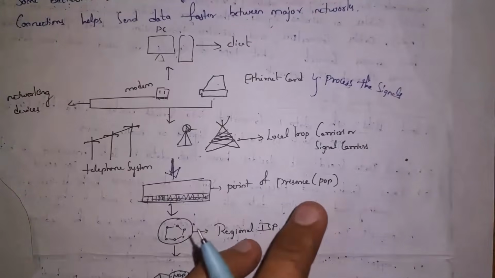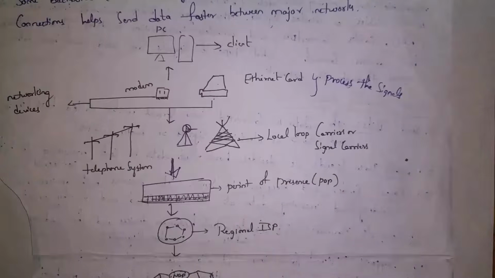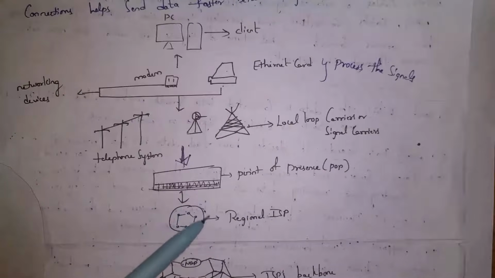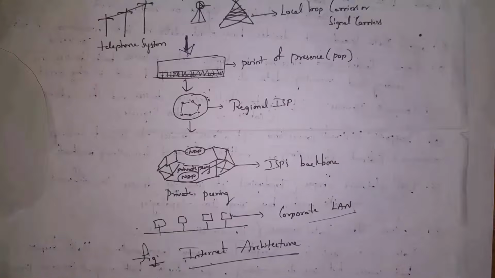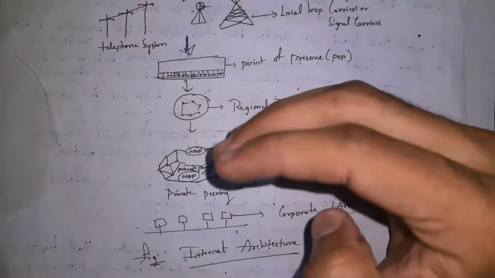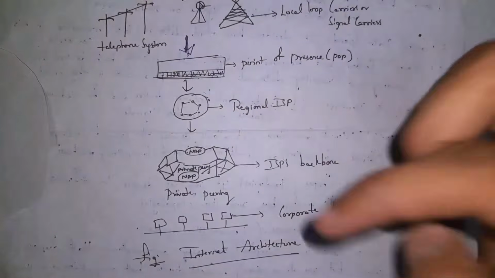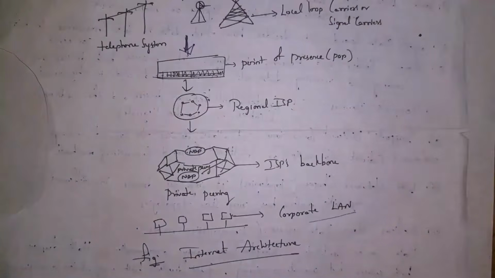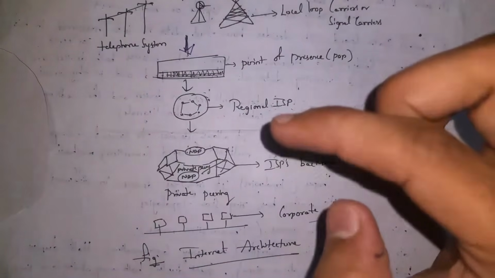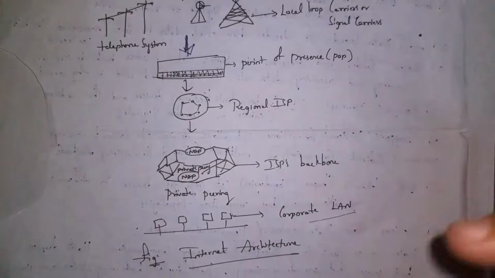So POP is nothing but whenever our signal first enters the internet service provider region, we call it as point of presence. From this, our request is searched in internet service provider region. If our request is available, then directly ISP provider will provide us information. And if our request is not available, this ISP provider will contact ISP backbone, like they will connect to other networks.